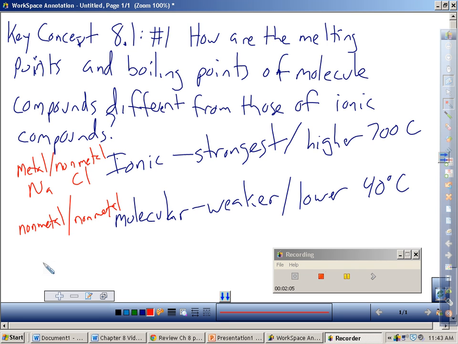And so if we have something like carbon dioxide, carbon is considered a nonmetal, oxygen is a nonmetal, therefore we have a molecule, it's going to have weaker attractions, it's going to boil at a lower temperature. And of course, remember, how do we know a metal from a nonmetal? Well, on our periodic table, there's a little jagged line here. These guys are all metals, and these guys are all nonmetals.